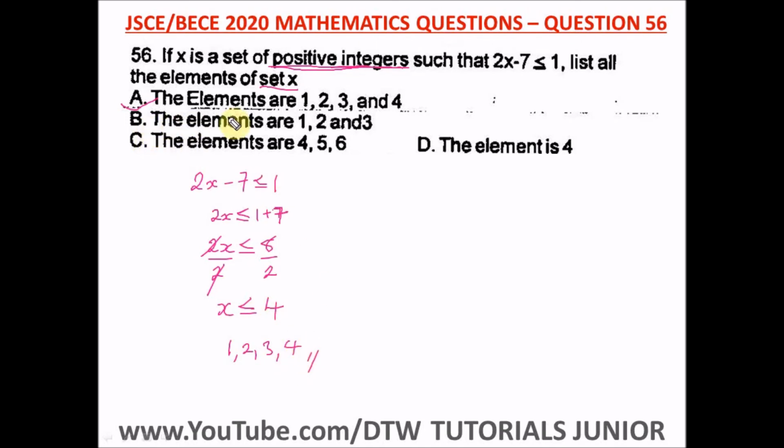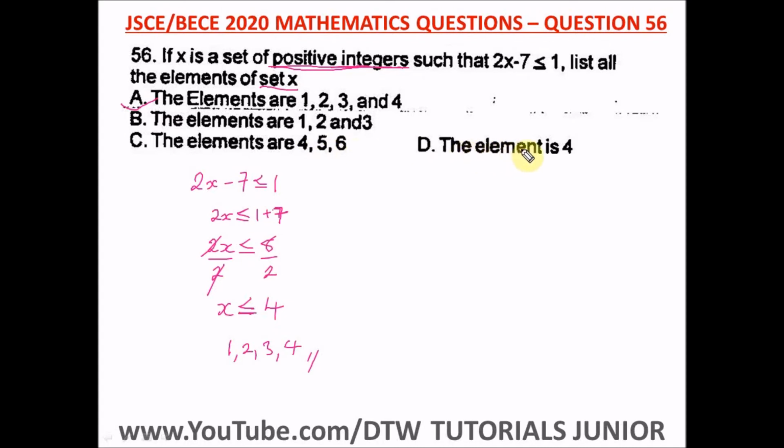You can see option B didn't put 4 here, but it's wrong, because we have x less than or equal to 4. You can see this or equal to sign. So 4 has to be part of the elements of set x. Option C is x greater than or equal to 4, that's why you have 4, 5, 6.